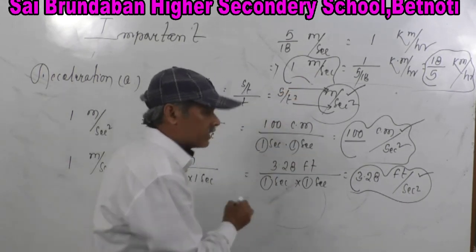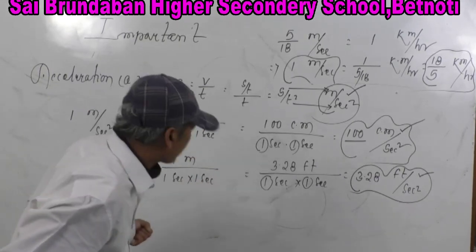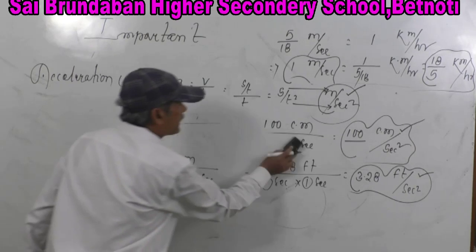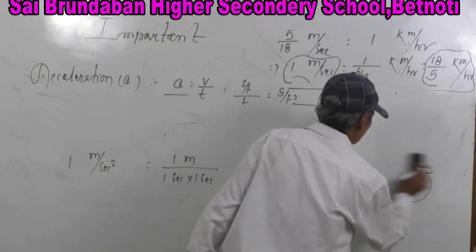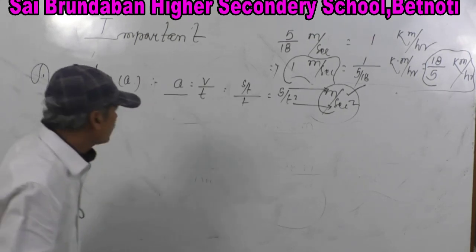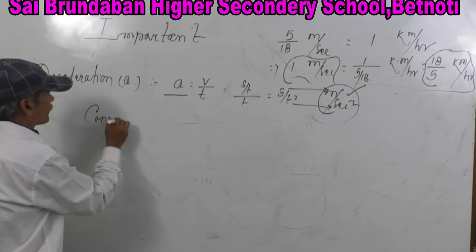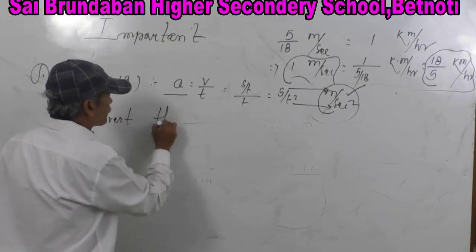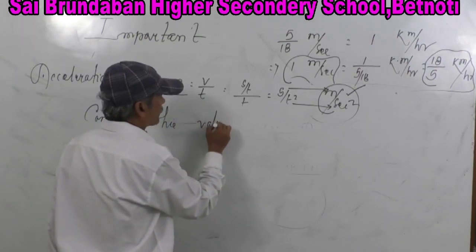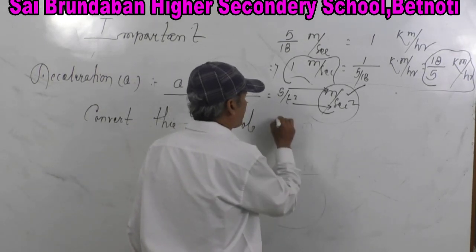But the question is this: where to use and how to use? Okay. Where to use and how to use? Let a question come: convert the value of acceleration due to gravity.